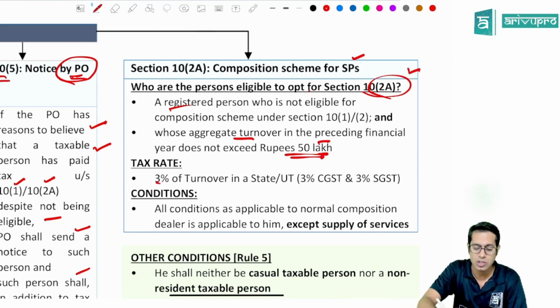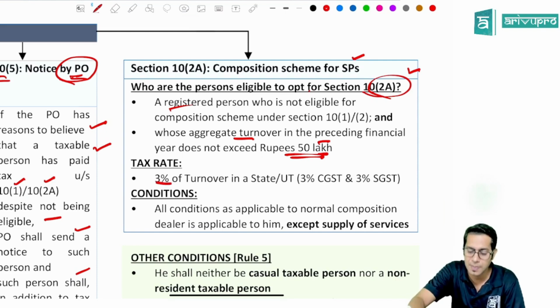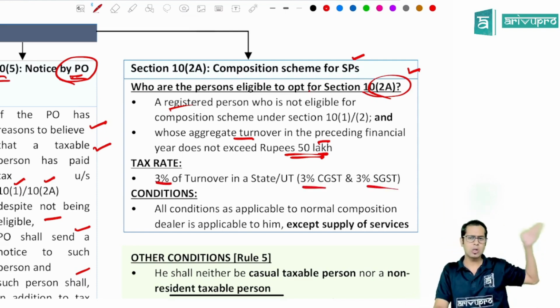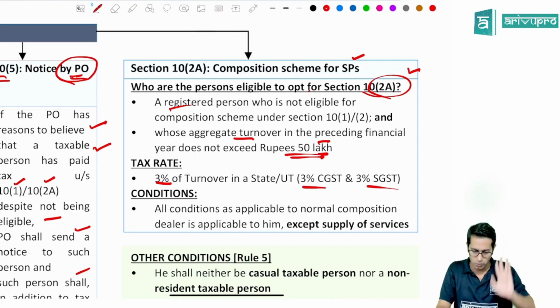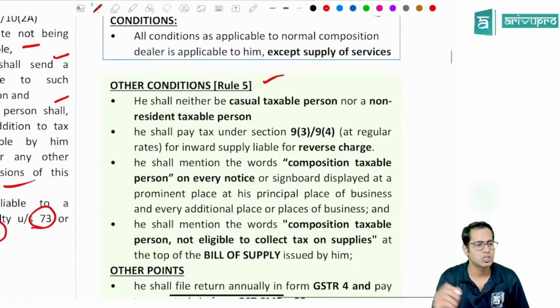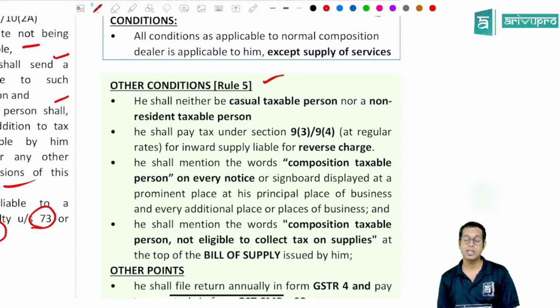You will have to pay a tax of 3% of turnover in the state, 3% CGST and 3% SGST, and whatever conditions were applicable to a normal composition dealer will also apply to you. Then, sir, are there any other conditions which a composition dealer has to fulfill or satisfy? Answer is yes. What are the different conditions, sir? A casual taxable person and non-resident taxable person cannot become composition dealer.